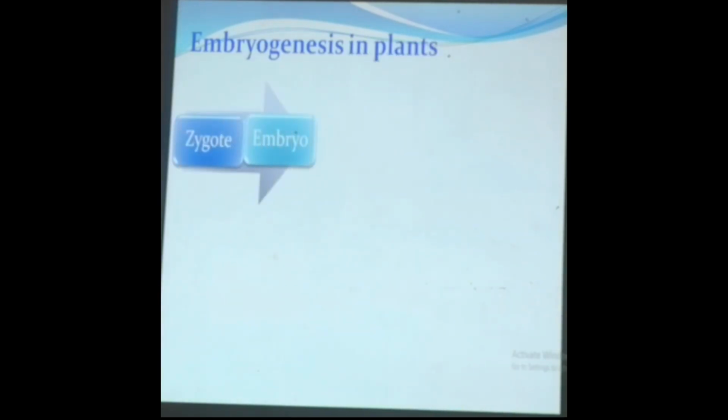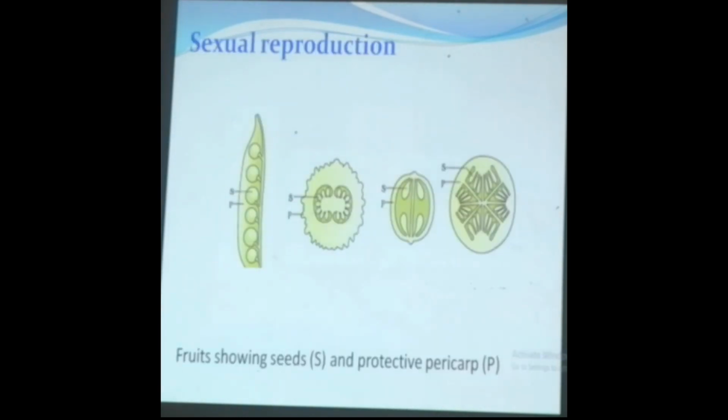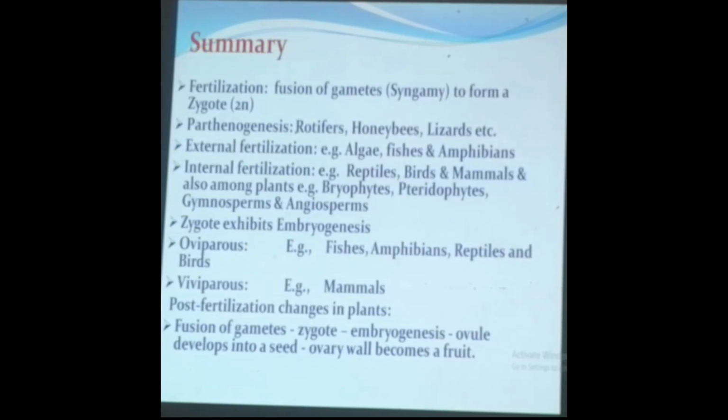Now we shall remember the formation of the zygote that develops into the embryo, and the ovule develops into the seed, and the ovary develops into the fruit, which develops a thick wall called pericarp that is protective in function. The seeds germinate under favorable conditions to produce a new plant.